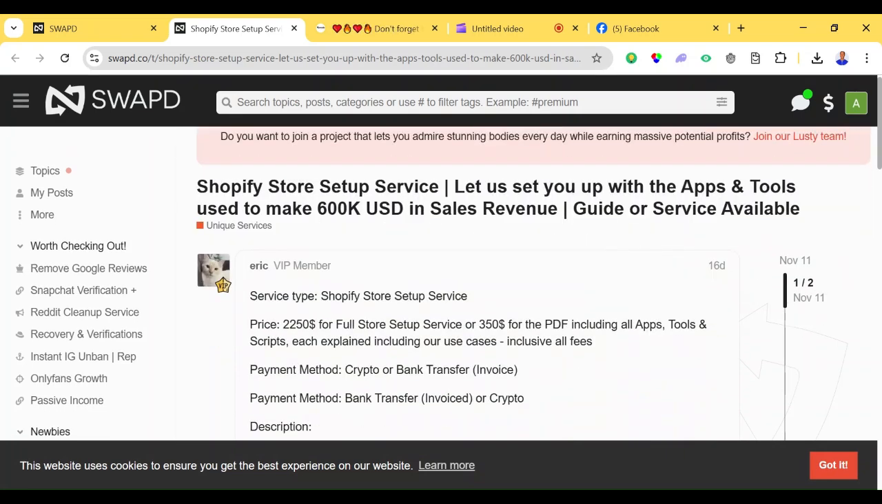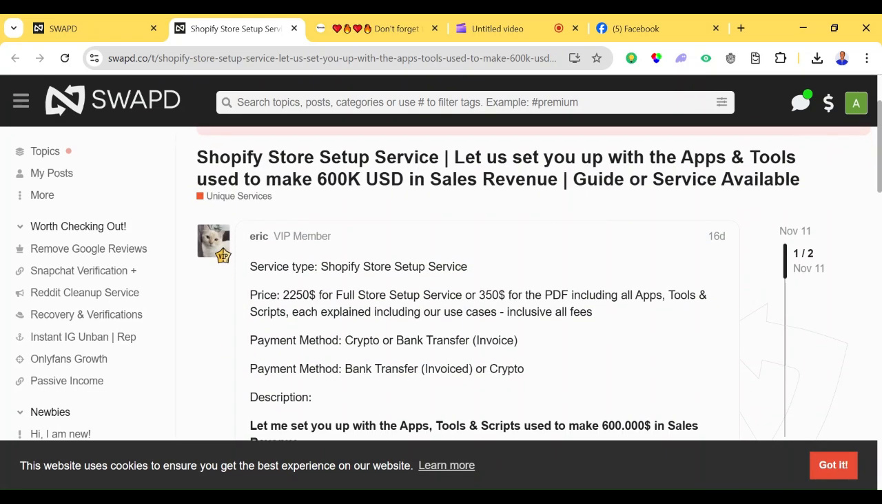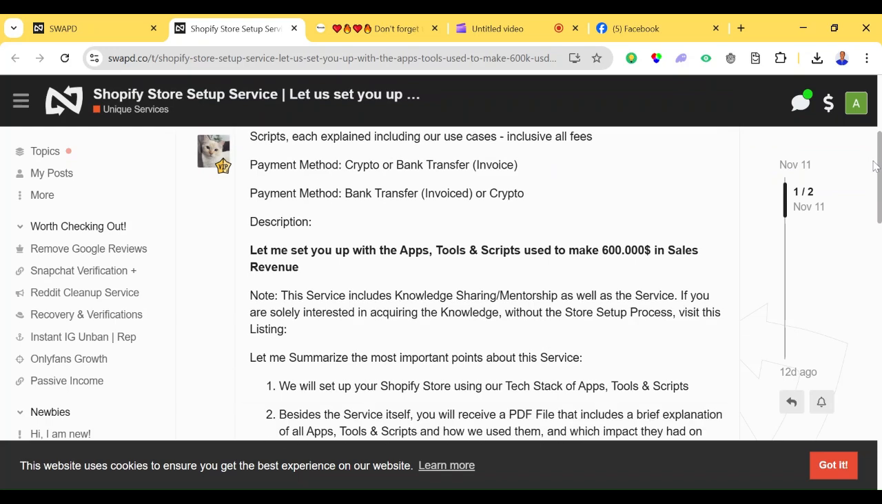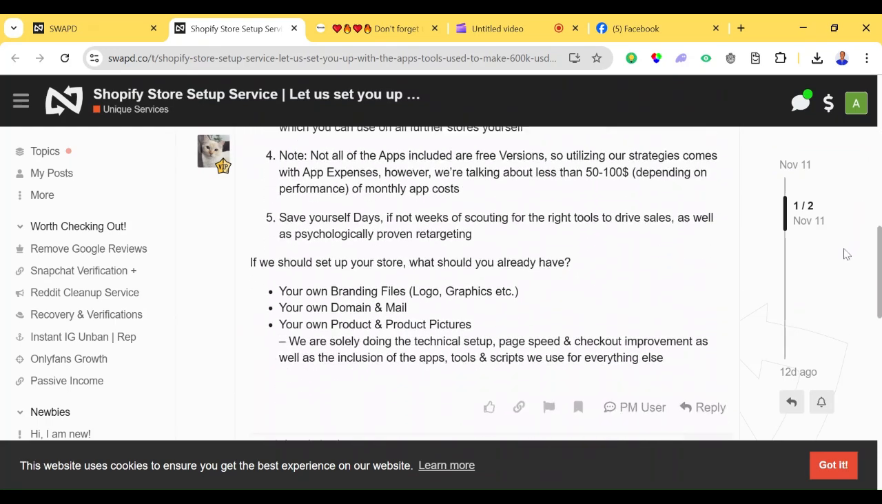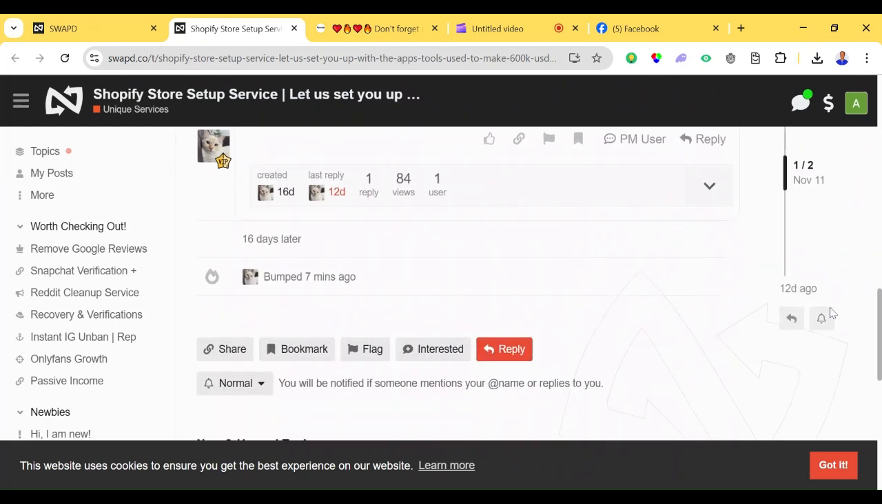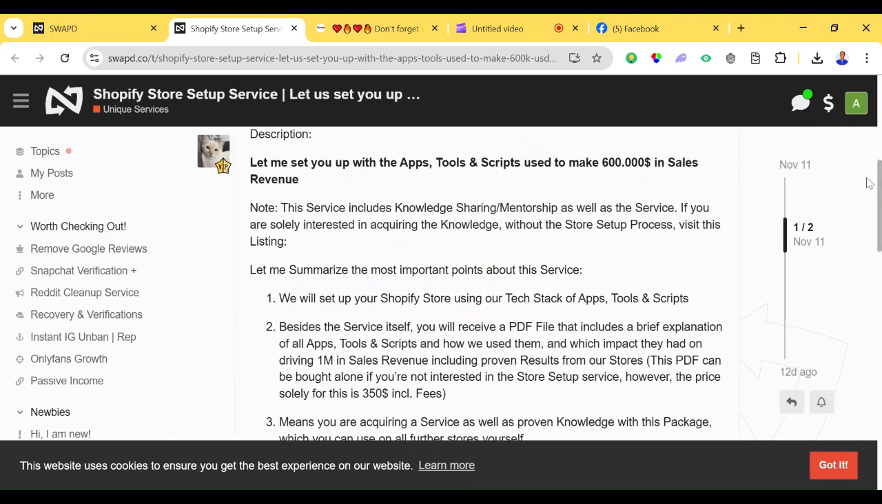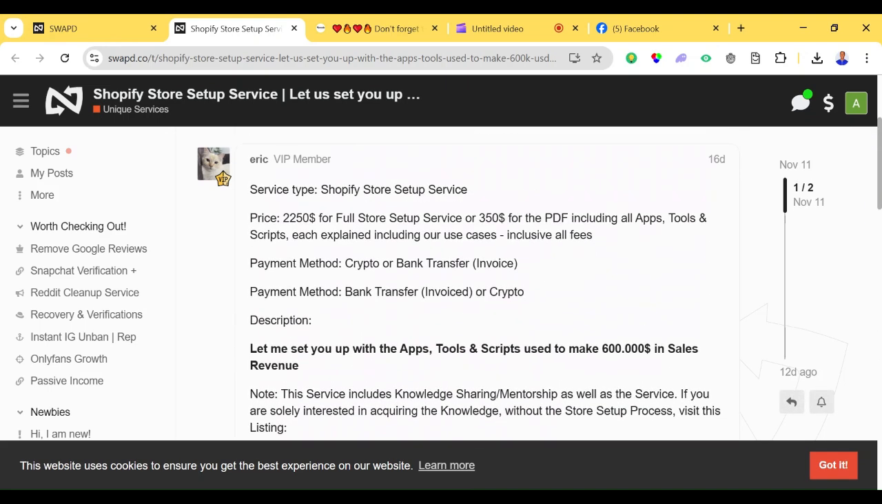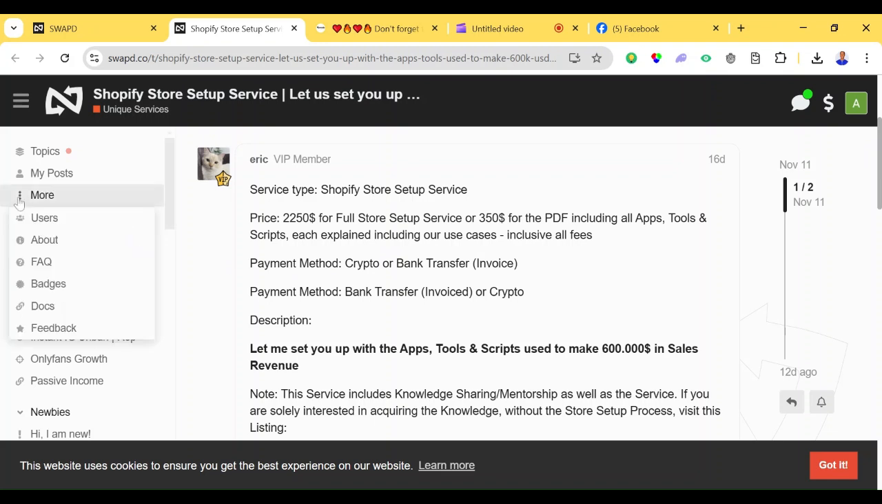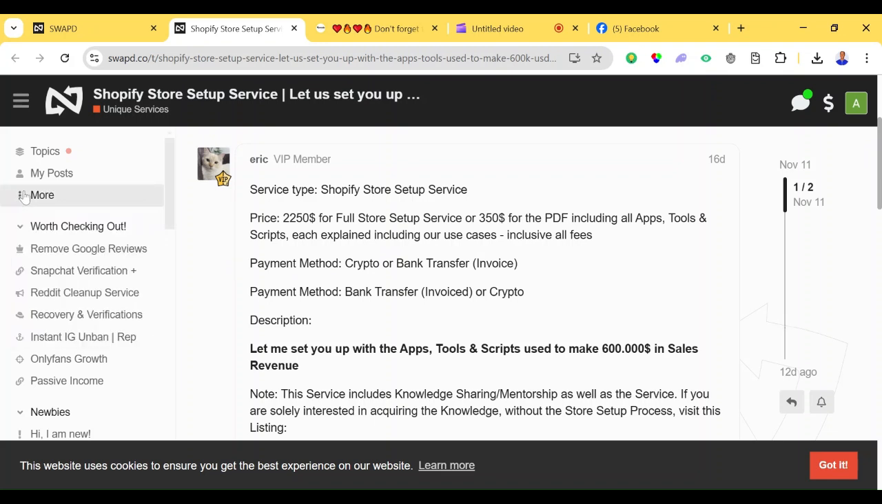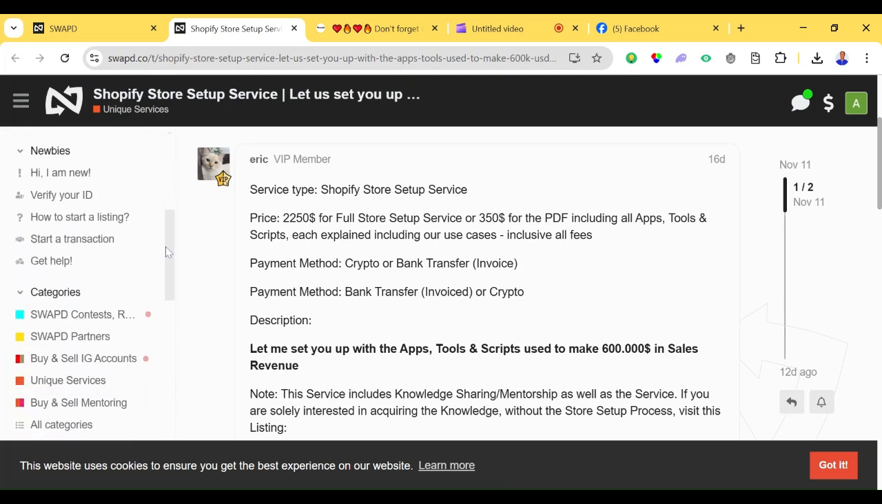So this is it. Service type, Shopify store setup, and stuff like that. These are topics that some people have already created. And you too can also create a topic on it, like you put the price of your store there and whatever you want. So that is how it works.